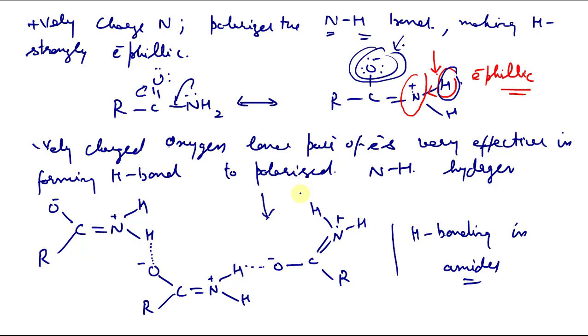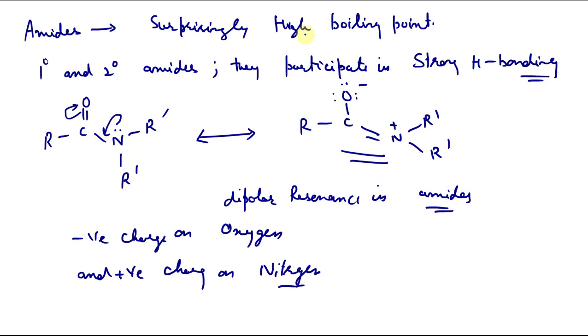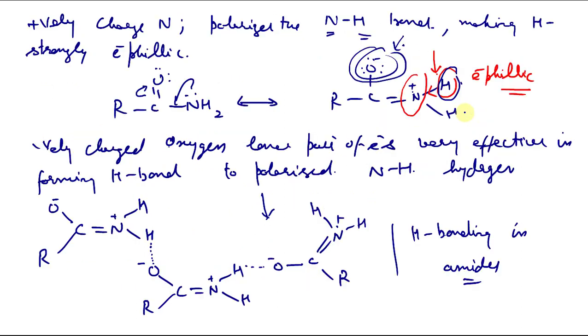even higher than you can see from carboxylic acids. Secondary amides can also have hydrogen bonding, but tertiary amides lack hydrogen bonding because they do not have hydrogen atoms to make hydrogen bonds. Now you can see this is a tertiary amide. It does not have any hydrogen on nitrogen. So how will it make a hydrogen bond? It does not make a hydrogen bond.